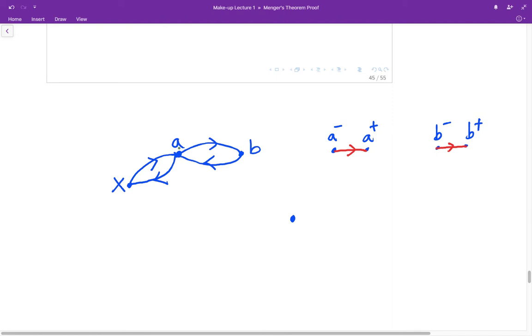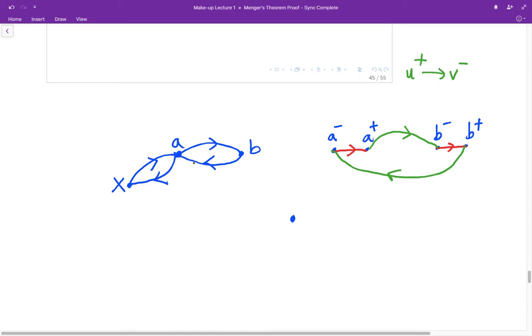So indeed, we have an arc from A to B. So the rule is that will be replaced by A plus to B minus. You follow me? Also, we have an arc from B to A. And these are not the source, not the sink. So it will be directed from B plus to A minus. So the rule is always from the plus vertex to the minus vertex. Okay, that is what happened here for the arc from A to B and B to A.